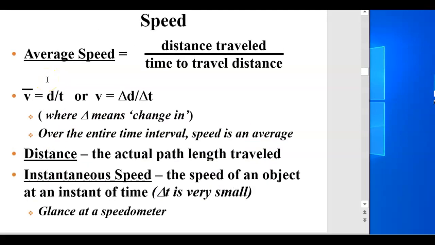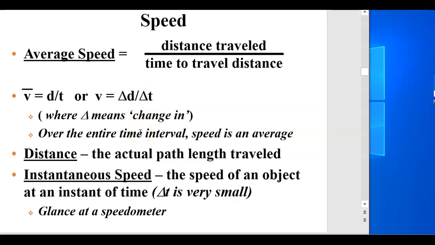So now let's go to our first equation. Now see, they're using speed and velocity in the same thing. They're calling this speed, let's just call it velocity. So the average velocity, v, is equal to the distance you traveled and the amount of time it took. Now we're going to talk about it in physics language. Physics language is really equations. So v is equal to the distance divided by the time. Or v could be the change in distance over the change in time.